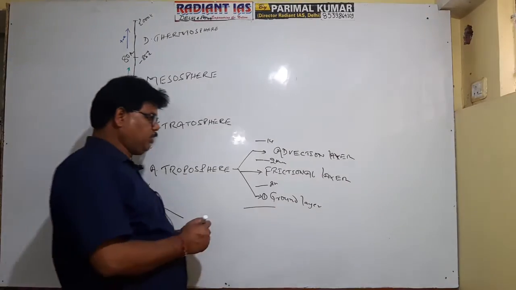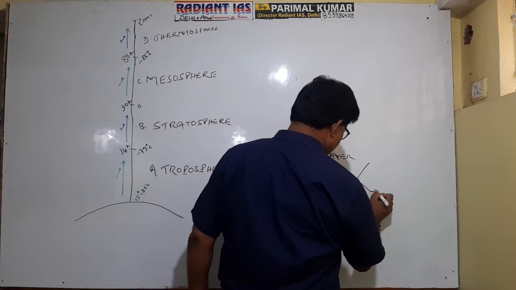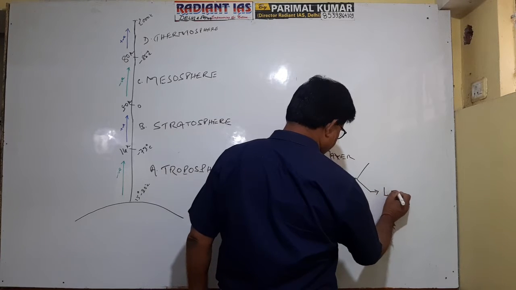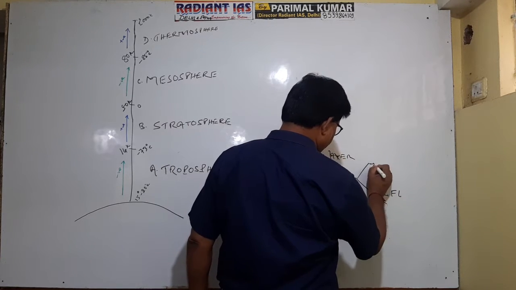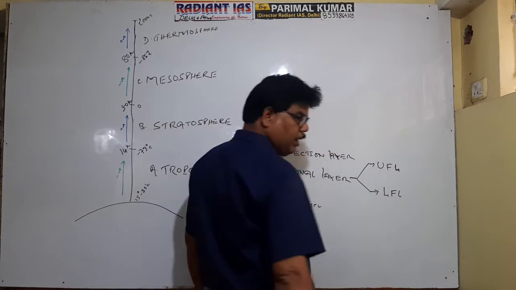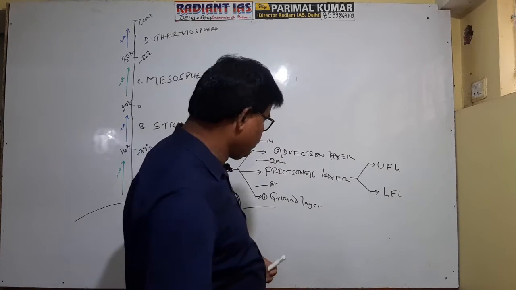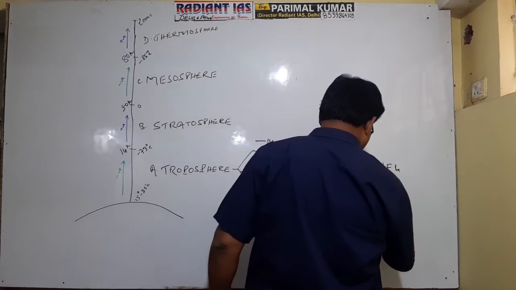And the frictional layer is further divided into two parts: one is the lower frictional layer, and second is the upper frictional layer. The upper and lower frictional layers are separated by a transition zone known as peplopause.